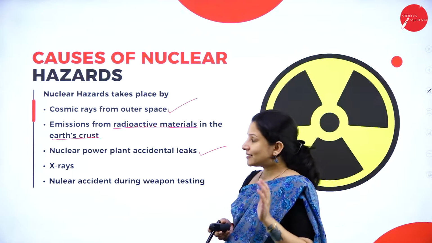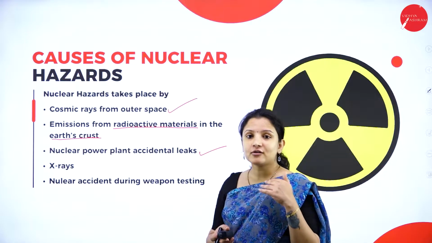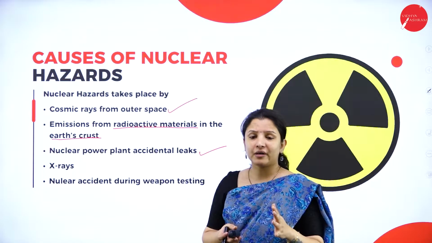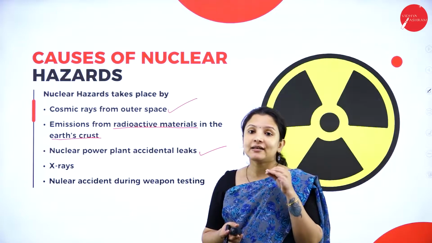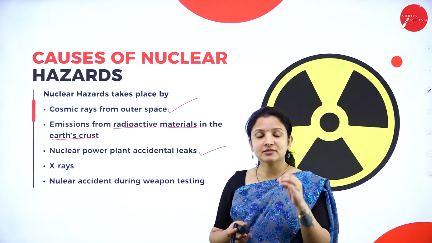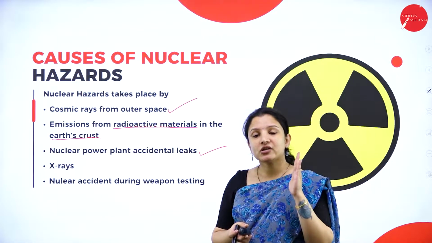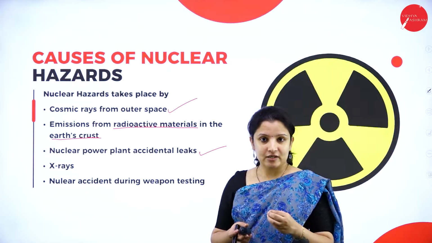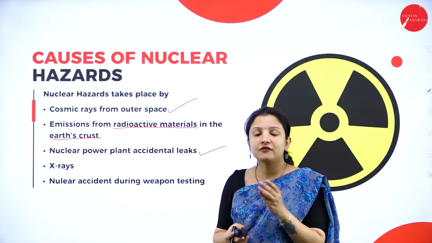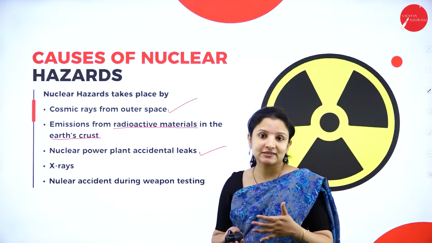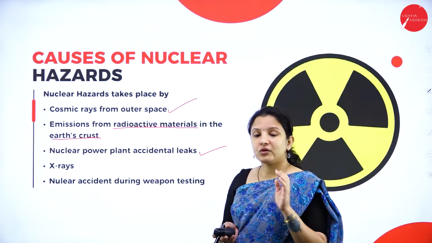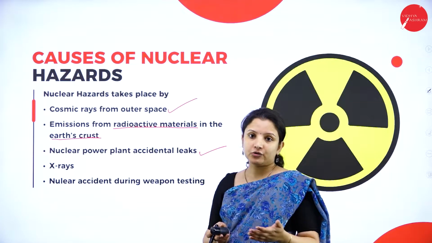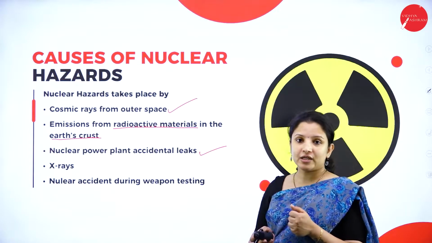Why is that so? It is because if a nuclear power plant leaks accidentally, it can cause a lot of problems to the environment, which once it happens, we can never reverse. And this nuclear accident can be carried generation to generation, where the future children who are coming up will also get affected. So, the environment can remain affected for thousands of years if such nuclear accidents occur. That is why we have to be very careful while setting up nuclear power plants. Therefore, accidental leaks from nuclear power plants can be one of the reasons for nuclear hazards.